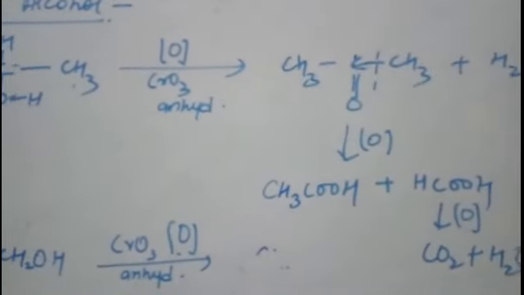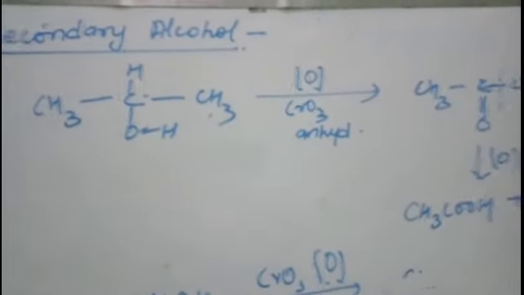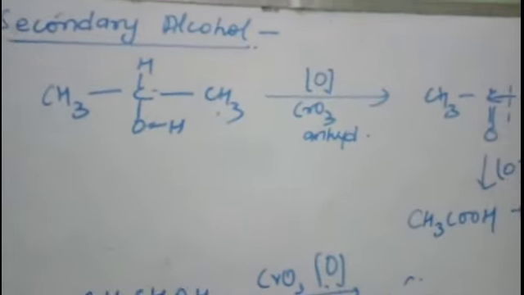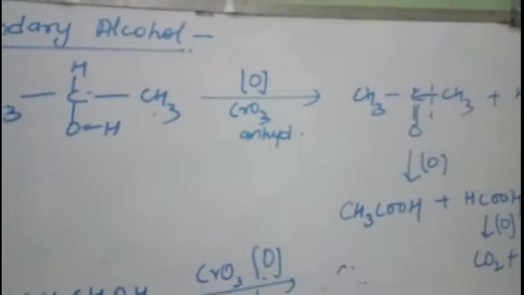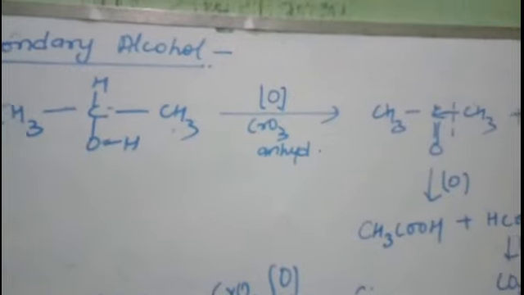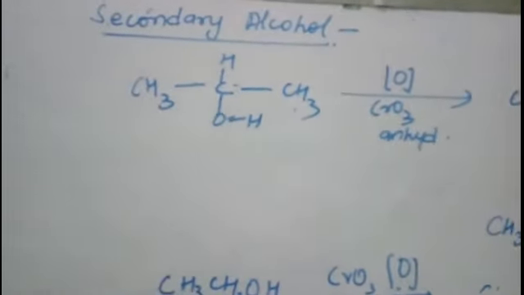We will study it further, but remember it here. Now what about tertiary alcohol? Tertiary alcohols do not undergo oxidation easily, but if they do, it takes place in the presence of a very strong oxidizing agent, and they also form acids with a lesser number of carbon atoms. Right.